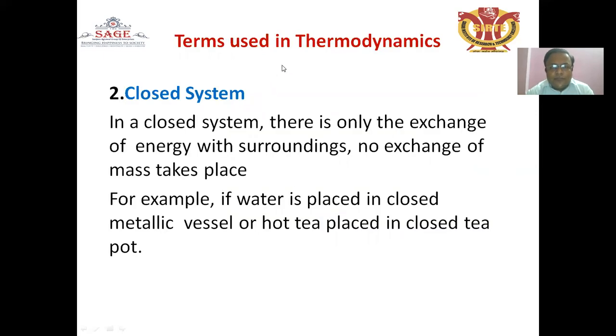Another type of system is the closed system. There is only an exchange of energy with the surrounding; no exchange of mass takes place. Examples are water placed in a closed metallic vessel, or a domestic refrigerator in which the refrigerant circulates inside.